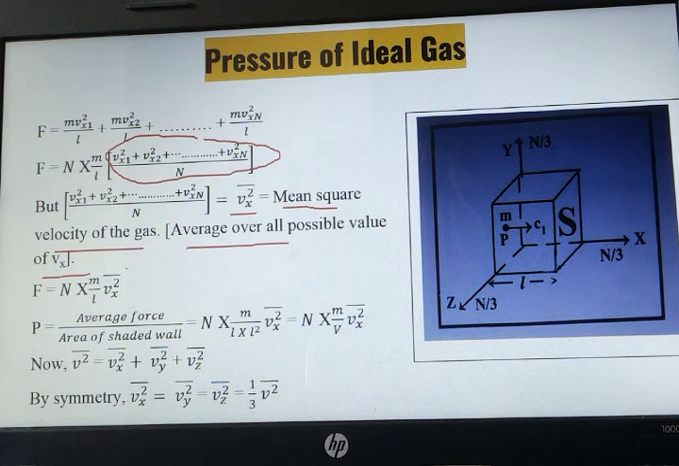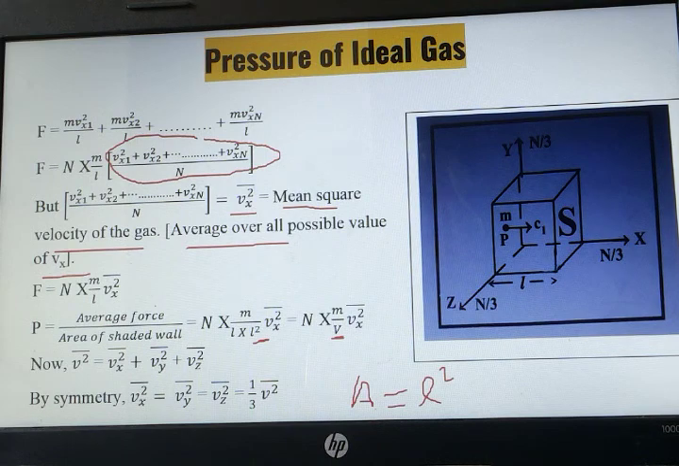We can find out pressure now. Pressure is what? Force upon area. Force मतलब ये पूरा लिख सकते हैं. And area we have already seen. Area की जगह क्या लिख सकते हैं? L square. So L square I have written, but we know L square into L can be written as L cube, and L cube can be denoted as volume. So what we will be getting? Pressure is equal to n into m upon L Vx square bar. What is Vx square bar? Mean square velocity of the gas.